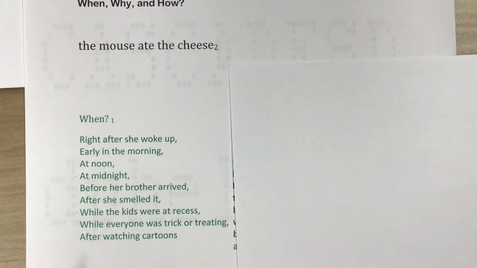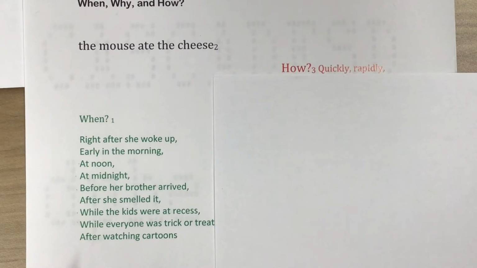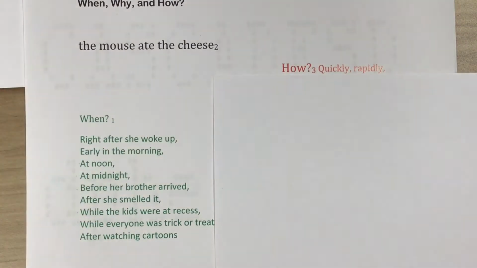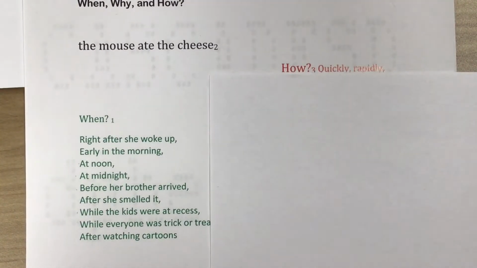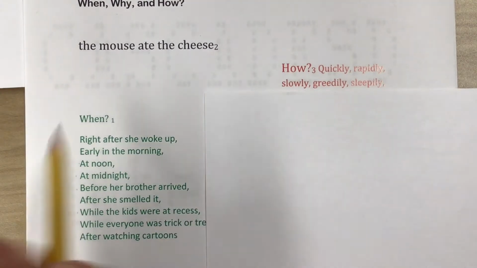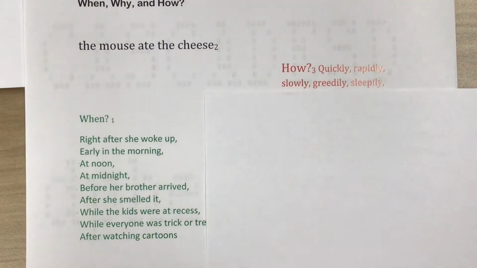Third, we'll tell how. How did the mouse eat the cheese? The mouse ate the cheese quickly. The mouse ate the cheese rapidly, which means pretty much the same as quickly. The mouse ate the cheese slowly. The mouse ate the cheese greedily. Oh, the mouse ate the cheese sleepily. If he just woke up, he'd eat it sleepily. The mouse ate the cheese eagerly, or the mouse ate the cheese angrily.